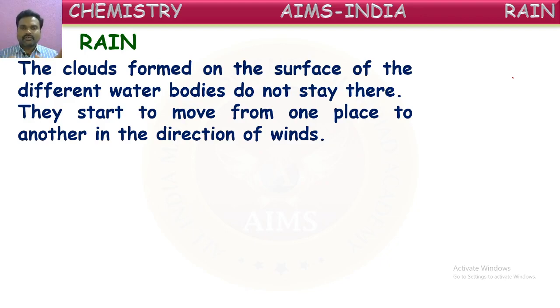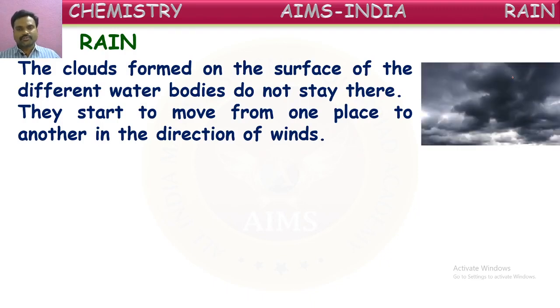Suppose certain water is evaporated from some lake and forms clouds. Those clouds won't stay on the lake itself. They will be moving along with the wind, from one place to another in the direction of the winds.